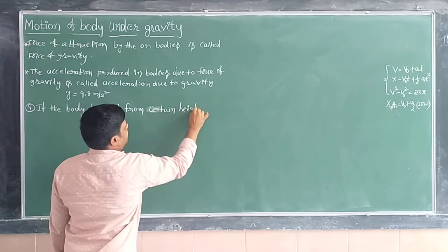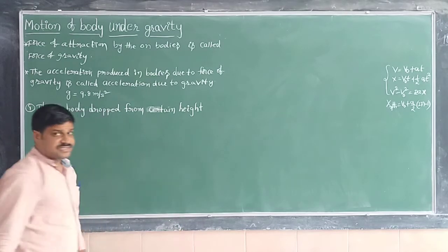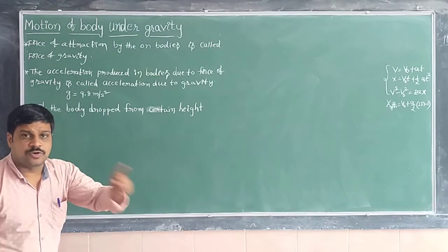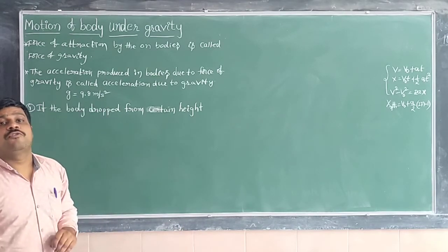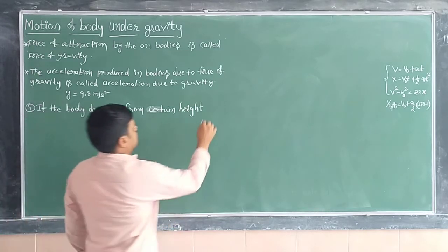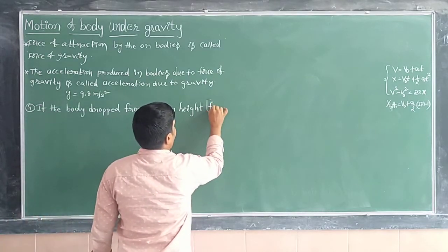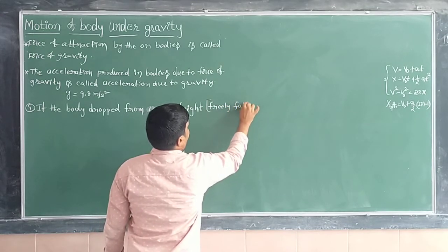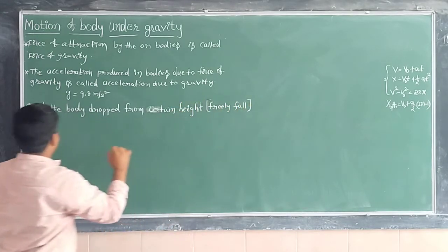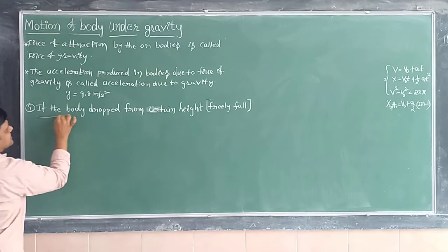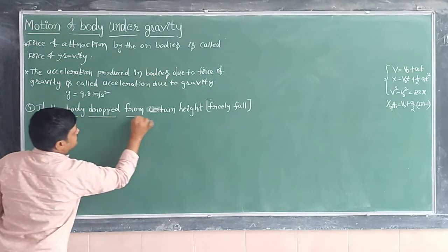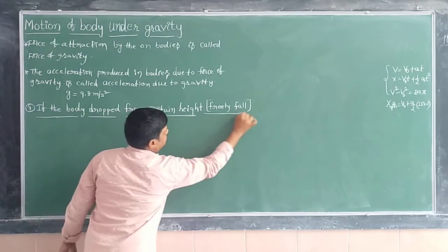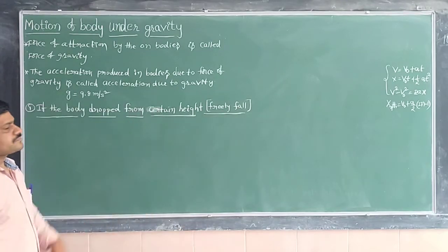When the body is dropped from a certain height, then the body is said to be a freely falling body.